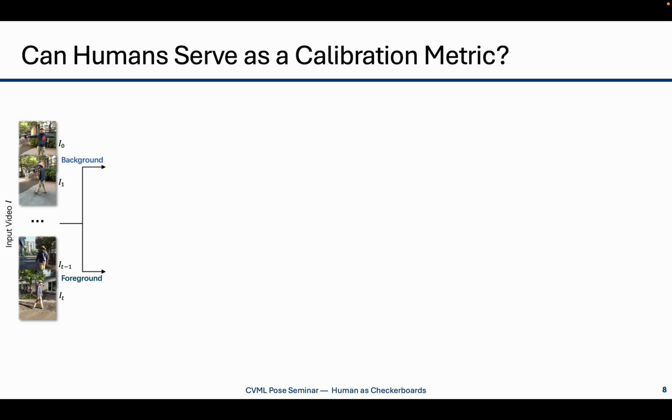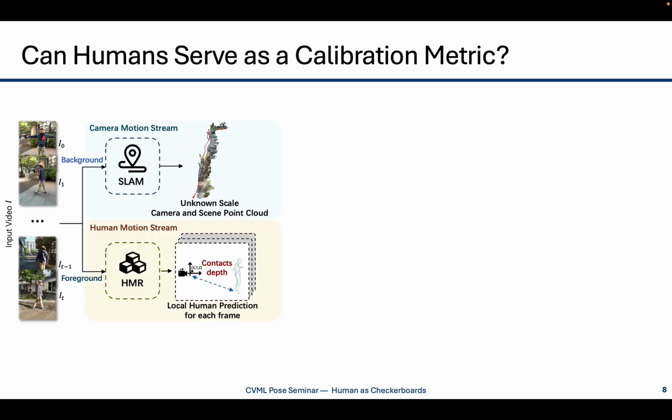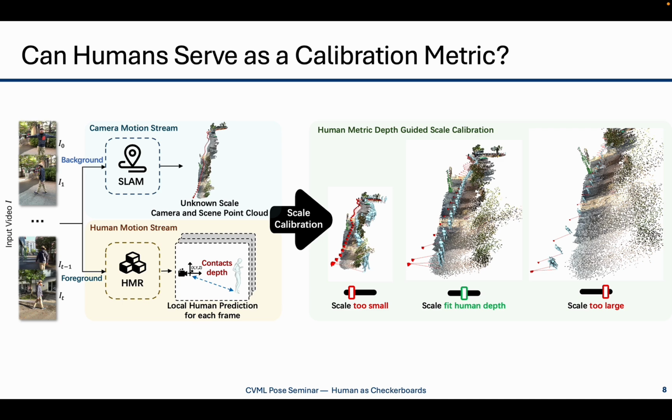First, we run a masked DROID-SLAM on the background to recover camera motion and scene point cloud, but the scale is unknown. In parallel, we apply HMR to the foreground to predict the 3D human pose and estimate the metric depth of contact joints, like the feet touching the ground. We then compare the SLAM's relative depth for those contact points with the HMR's absolute depth to compute a scale factor. This lets us convert the SLAM trajectory from relative to metric scale, without any heavy optimization.